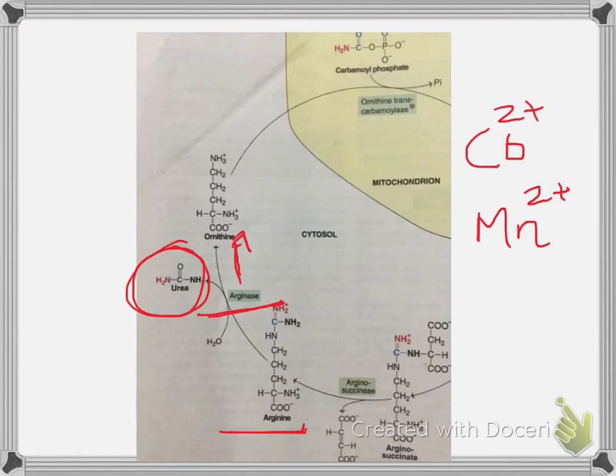This regenerated ornithine is again utilized for the next urea cycle. Similarly, the urea is the end product in this cycle. So this is known as the urea cycle.